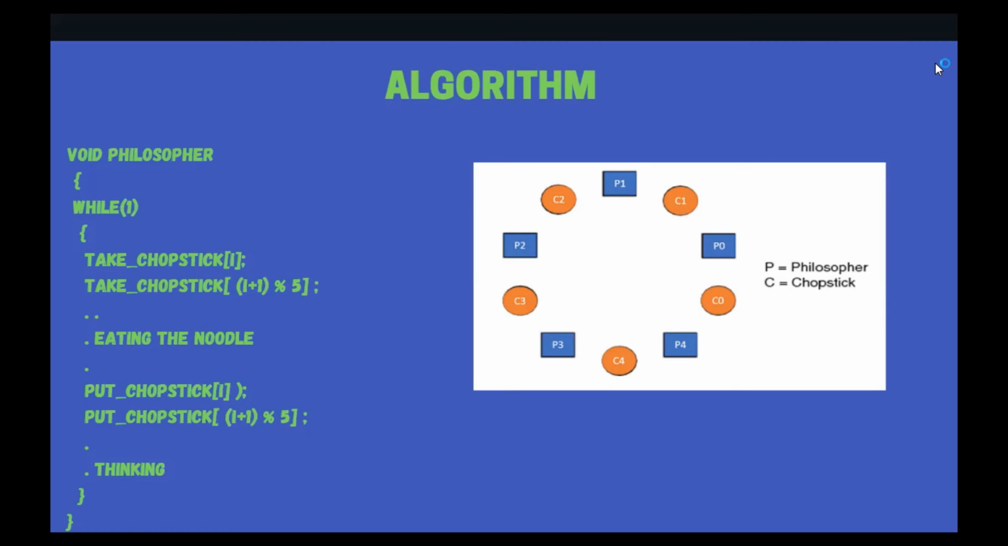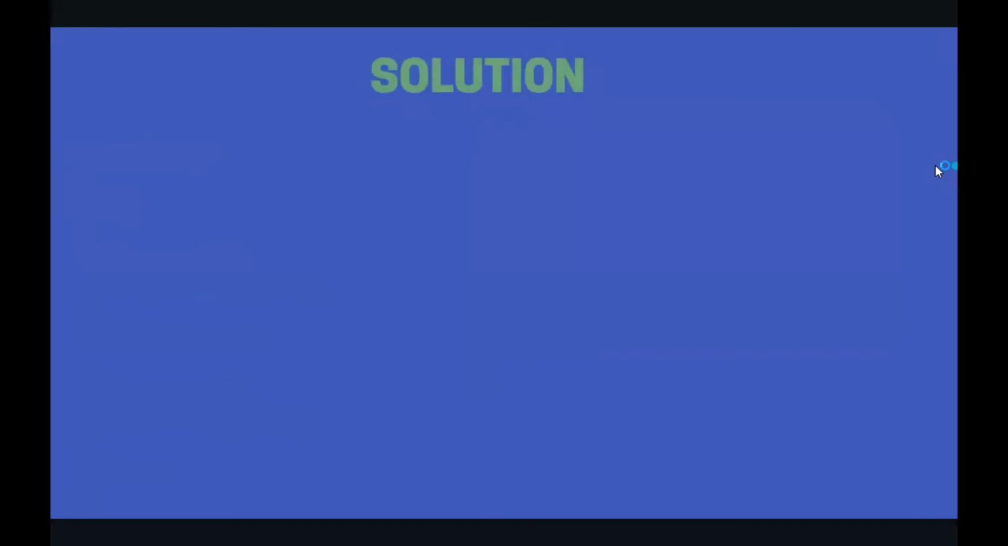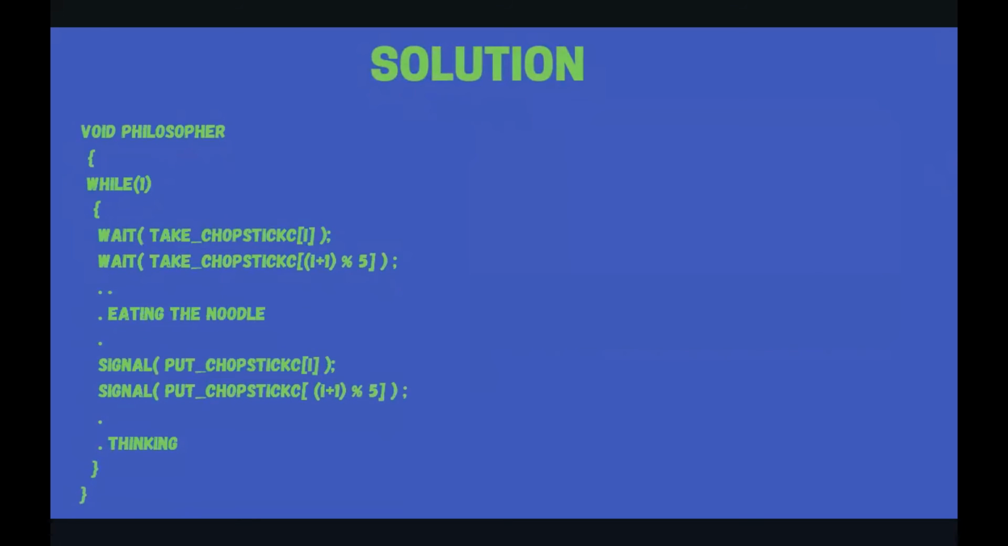Moving on to the next slide. Here we have a solution to our dining philosopher's problem. It is to use a semaphore to represent a chopstick. A chopstick can be picked up by executing a wait operation on the semaphore and released by executing a signal operation on the semaphore. Initially, the elements of the chopstick array are initialized to 1, as the chopsticks are on the table and not picked up by any philosopher.